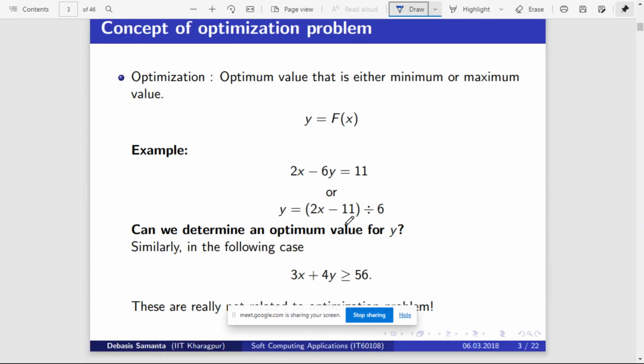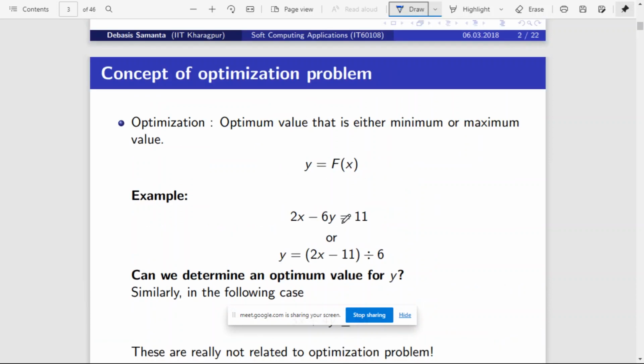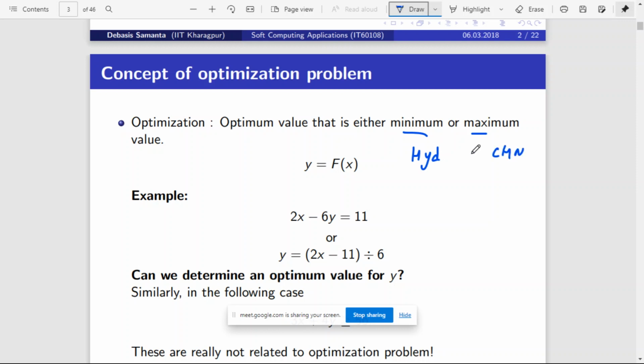Okay. So in any optimization problem, you will be expected to find the maximum or the minimum value, depending on the type of the problem. For example, if you want to find the distance between two locations, say Hyderabad to Chennai, multiple paths are available. This is one path, path 1. This is another path, path 2. This is another path, path 3.